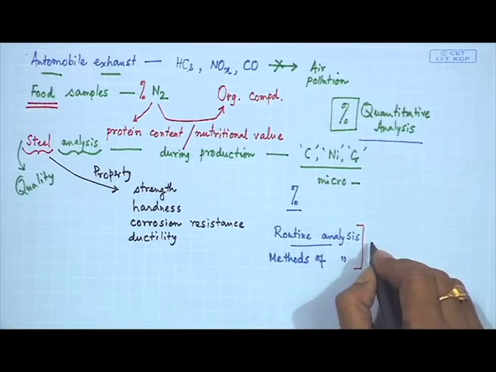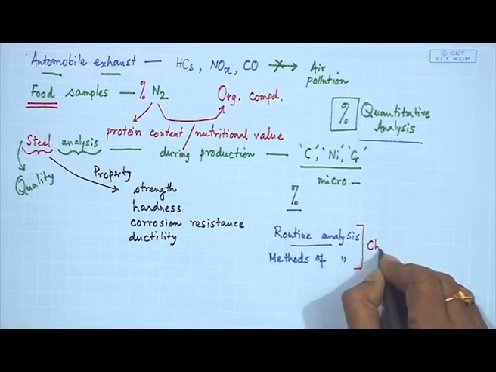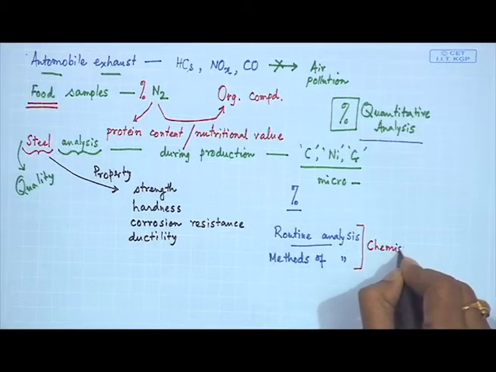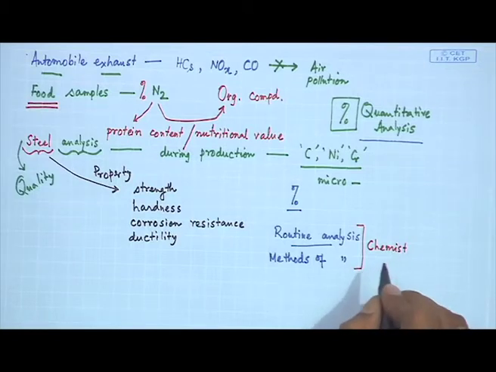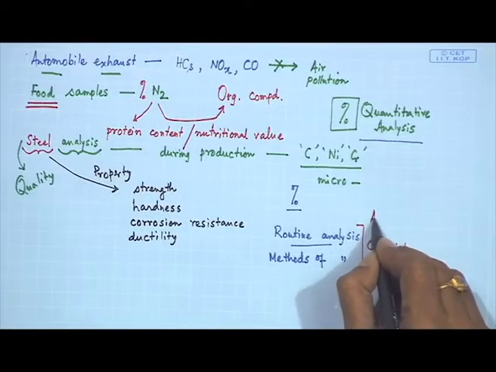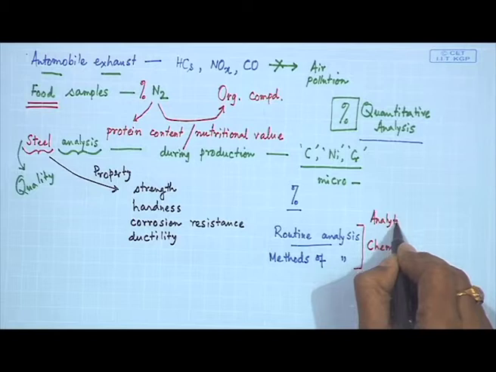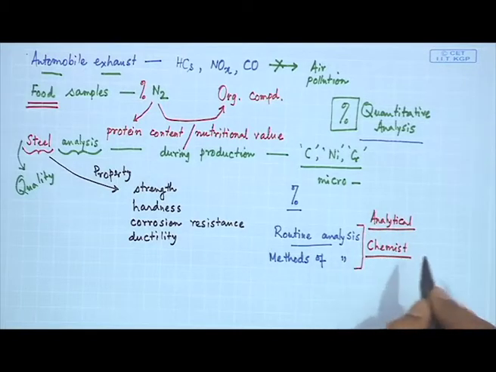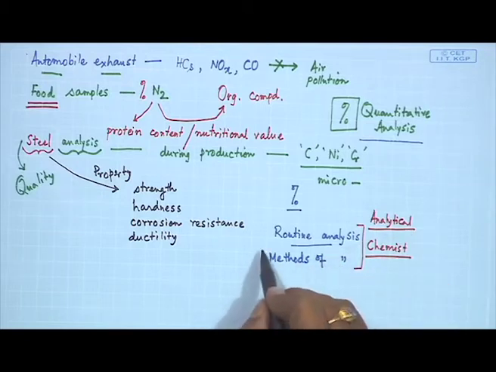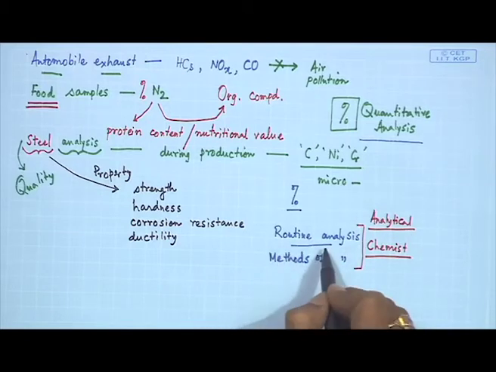So, we go for a corresponding chemical analysis, but the person who is doing this is a typical or routine chemist. So, he cannot be termed an analytical chemist. To be an analytical chemist, you must have some different duty. So, who will be the typical analytical chemist? Because this analytical chemist can have some other duty, because once the routine analysis is established,